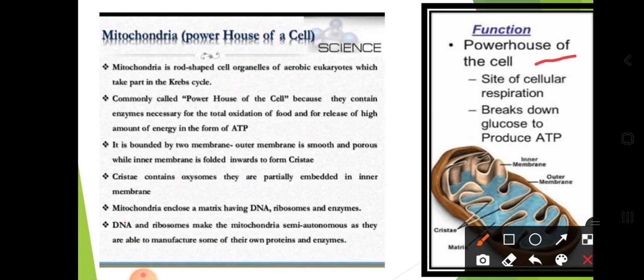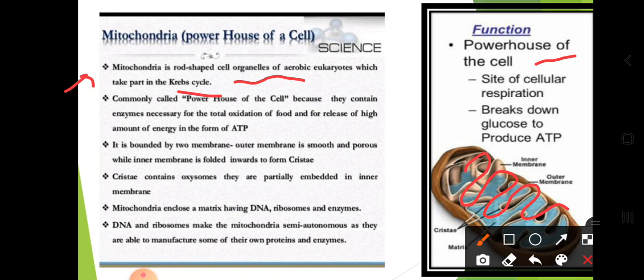So let's discuss the shape of the mitochondria. It is a rod shaped cell organelle of aerobic cells which takes part in the Krebs cycle. Okay, so as per your syllabus you don't have the Krebs cycle now. When you learn a few more things about the cell, you will get this Krebs cycle. So just keep in mind the shape of the mitochondria. It is a rod shaped organelle. Okay, so you can see how the shapes are rod shaped.